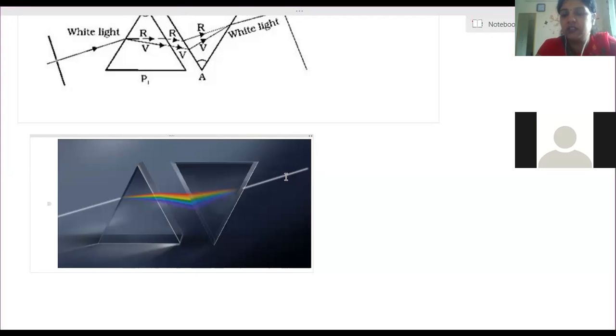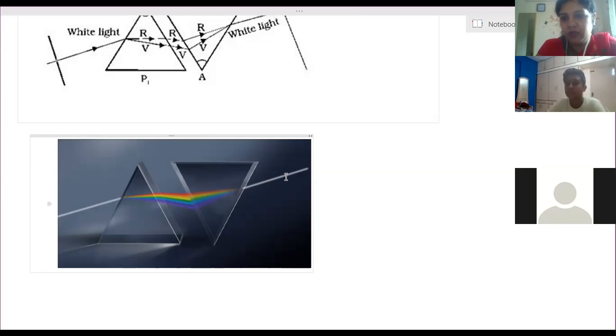There are certain colors that are monochromatic as well. The sodium flame is a single color. It has only one color, that is yellow. So sodium vapors are called monochromatic, that is, made up of a single color. Is it clear?